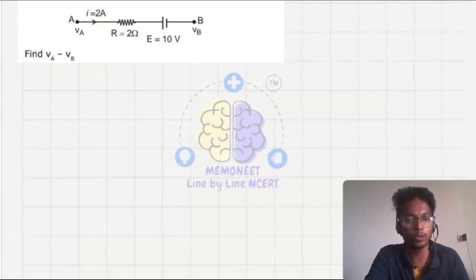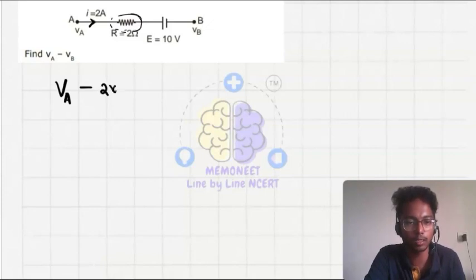Let's find out the potential difference between these two points, A and B. So how will we find it? First of all, we will write like this. We are traveling from A to B. As the current is in this direction, we will move from A to B. So what will we write? VA minus, as the current will pass through the resistance, there will be a drop of voltage here. So minus I into R, where the current here is 2 ampere and R is 2 ohm.